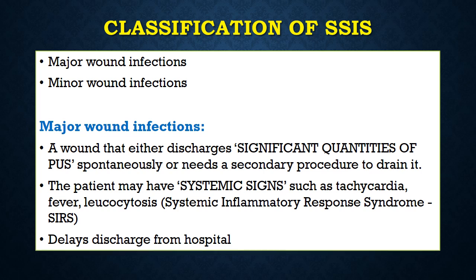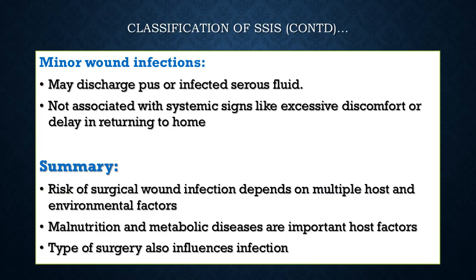This is the general systemic inflammatory response to any invading organism. And major wound infections definitely delay discharge from the hospital. Minor wound infections may show redness or pain or may discharge minimal quantity of pus or infected serous fluid. However, these are usually not associated with systemic signs like excessive discomfort or fever or tachycardia or pain, and they usually do not delay returning of the patient to home.